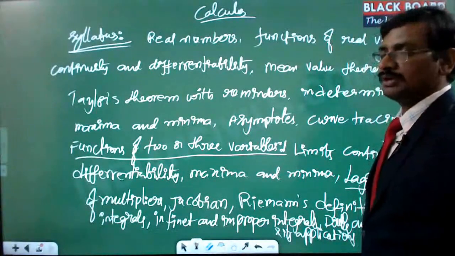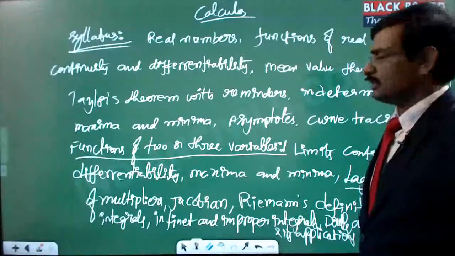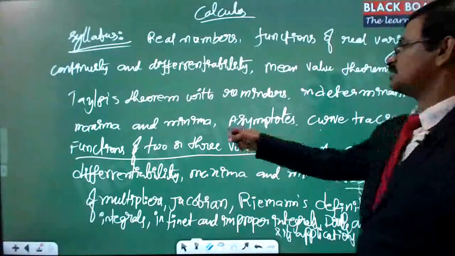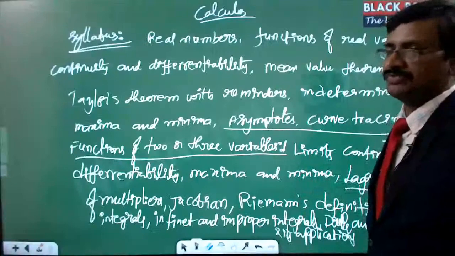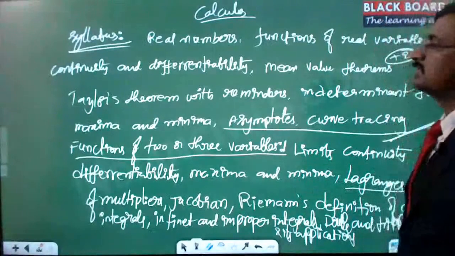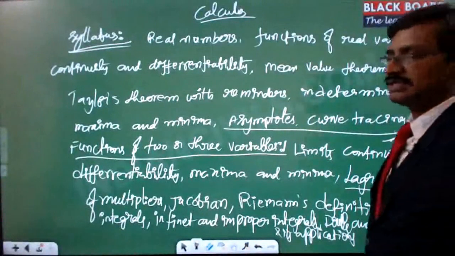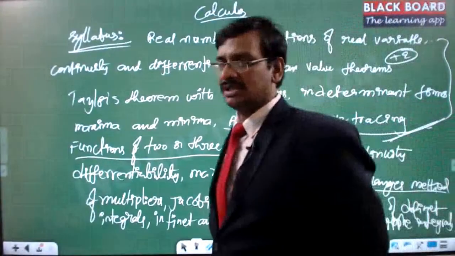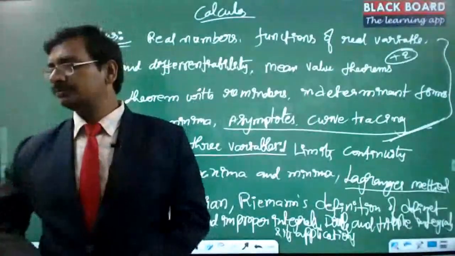These are the only important areas, and another area of importance is curve tracing. Yeah, curve tracing is there, right? So asymptotes and curve tracing is also one section where you can expect questions. Got it? Right, so this is the syllabus and these are the important areas of focus, but nevertheless you focus everything on this particular topic. Got it? Any questions on this syllabus you can ask me now. Any questions?